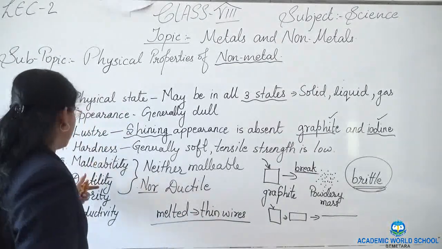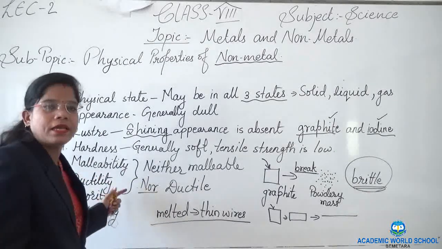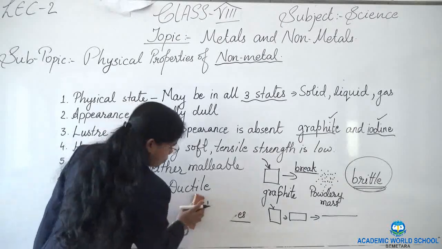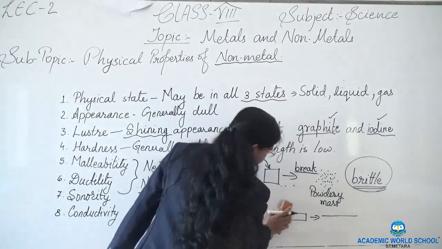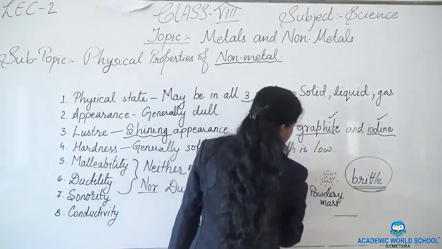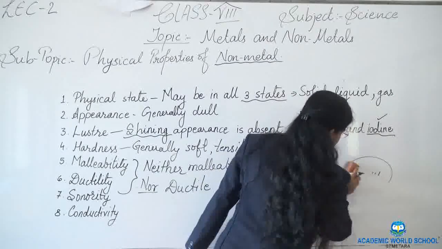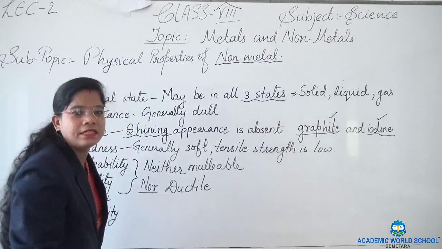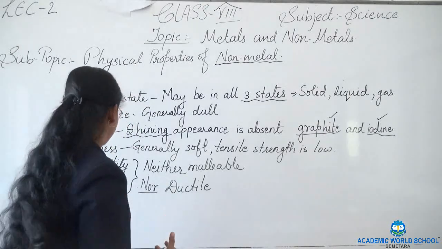So these two properties are not shown by any of the non-metals. Non-metals are neither ductile nor malleable. If they are hammered, they will break into small pieces and finally be converted into powdery mass.